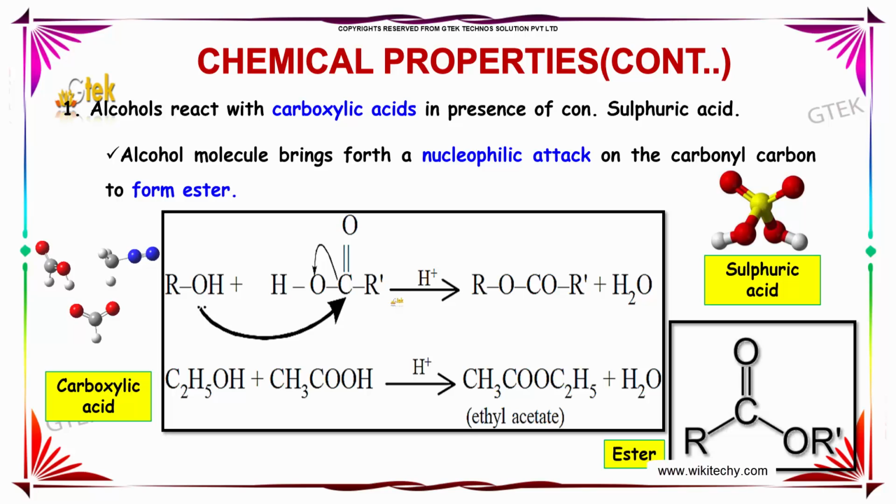Generally, carboxylic acids react with alcohols in the presence of concentrated sulfuric acid or nitric acid. The alcohol molecule brings forth a nucleophilic attack on the carbonyl compound to form esters. In the given example here, alcohol reacts with this carboxylic acid, and further on hydrogenation we obtain this ester along with water molecule. Similarly, ethanol on reaction with acetic acid in the presence of H+ ion gives ethyl acetate, as we can see here, along with H2O molecule.